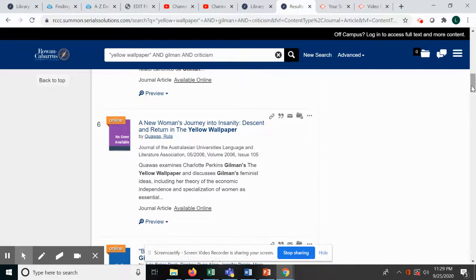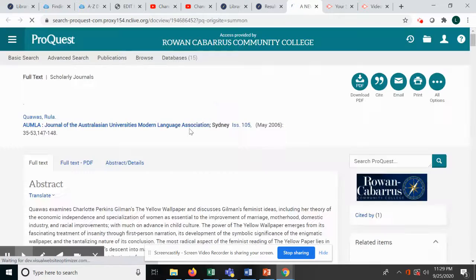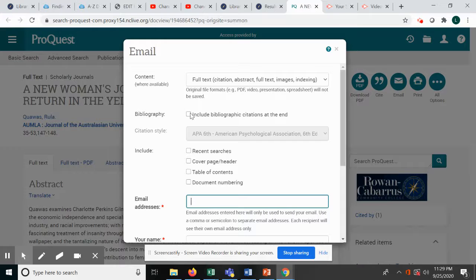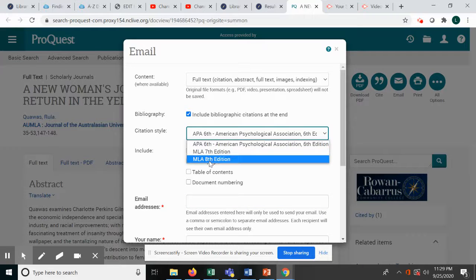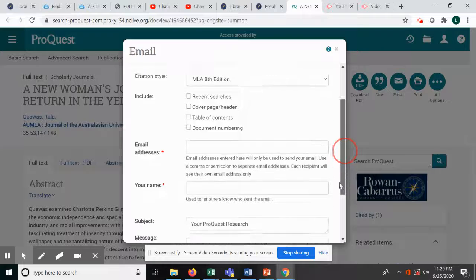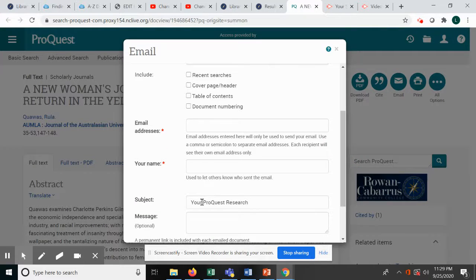So for example, this one I will open, and if it is something that I want to use and keep, I definitely need to use my tools here on the right and perhaps email this to myself with the MLA citation by just clicking that box and then choosing MLA. Here I can put in my school email, a Gmail, it does not matter. And I should give this a title that would mean something to me so I don't end up with a lot of emails that say your ProQuest research.